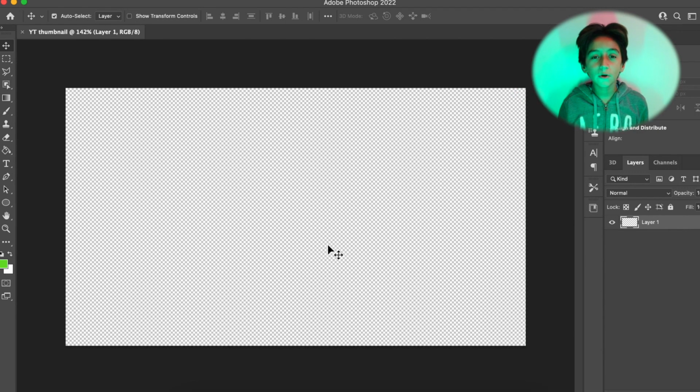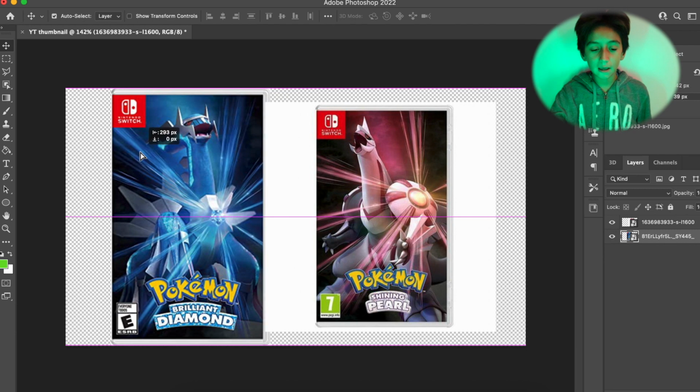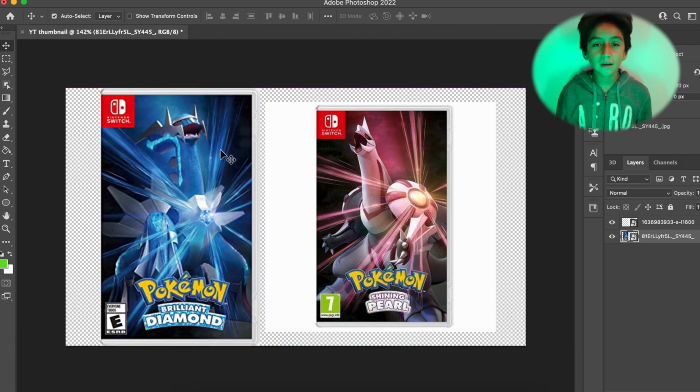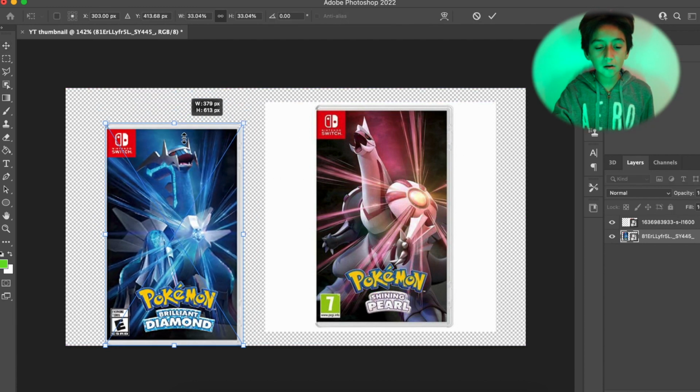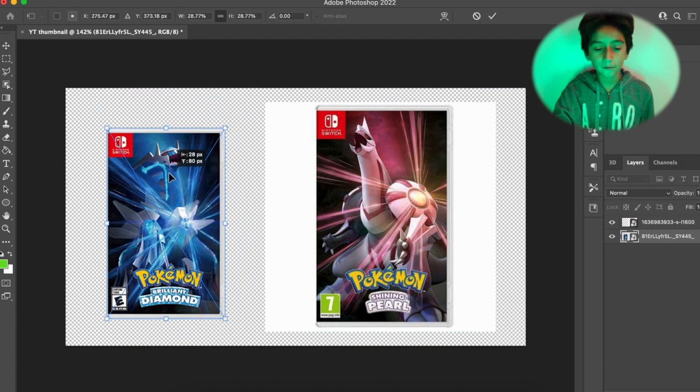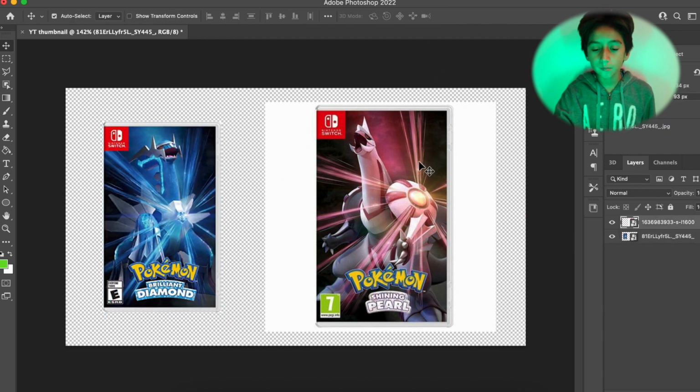So the new Pokemon games Brilliant Diamond and Shining Pearl are releasing soon, and I want to make a gaming thumbnail for them. So what I like to do is go into a web browser like Safari or Chrome. I downloaded these two images. I'll put a link in the description in case you want to follow along with these exact images. You can see this one of the Brilliant Diamond on the left. I'm resizing it and there's no background. But you can see this Shining Pearl game on the right. It has a white background.